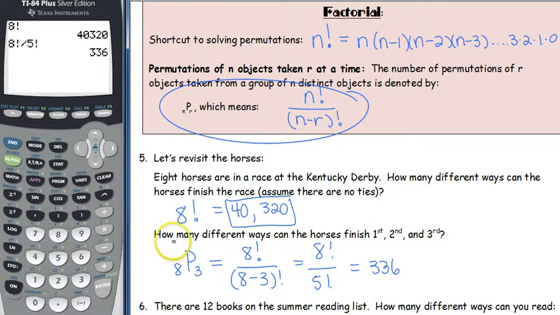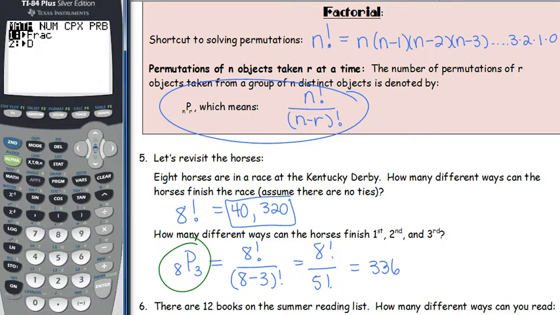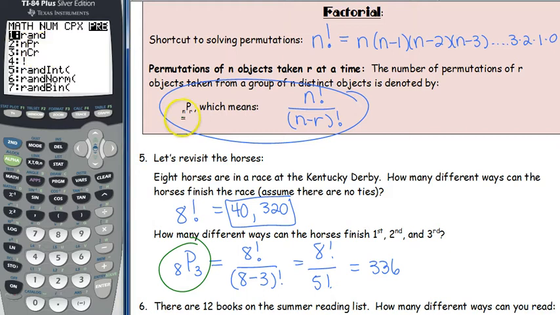Now you also could have just typed in 8P3. So if you look at the math button again, arrow to the left, you see that number 2 is nPr, which is the formula that you see right there. When you choose to use this method, you could do 8 factorial divided by 5 factorial. You could do 8 times 7 times 6. All of those are valid methods.